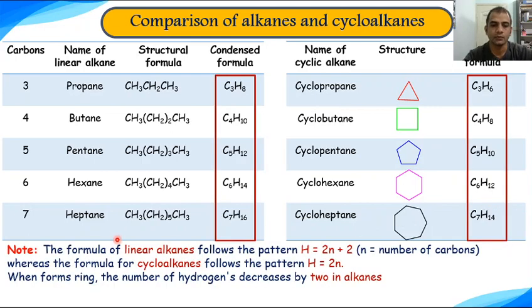So the formula of a linear alkane follows the pattern H = 2n+2, where n is the number of carbon atoms, and in case of cycloalkanes this formula is H = 2n. So if you carefully observe these formulas, you will note that when an alkane forms a ring, the number of hydrogens decreases by 2, and we get a cycloalkane.